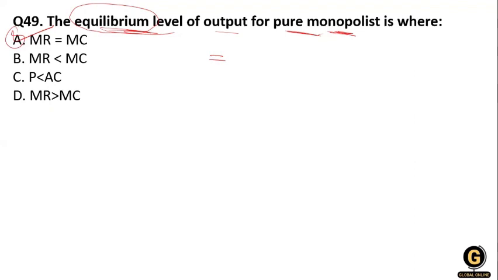And what is the meaning of that, where MR equals MC? If I draw it, this is the marginal revenue, MR, which equals the MC curve, which goes like this. This is the MC curve.